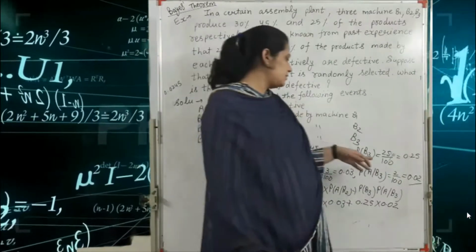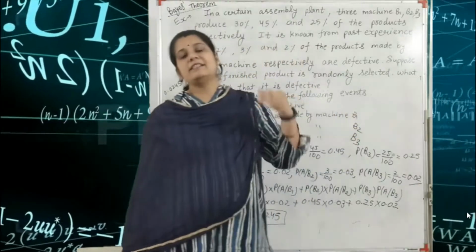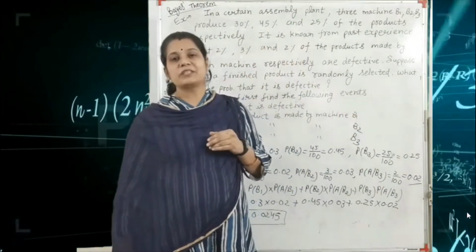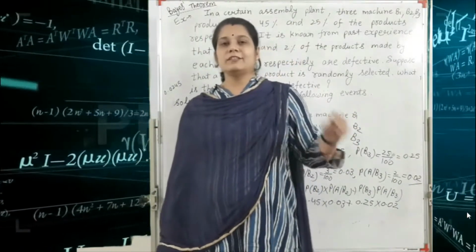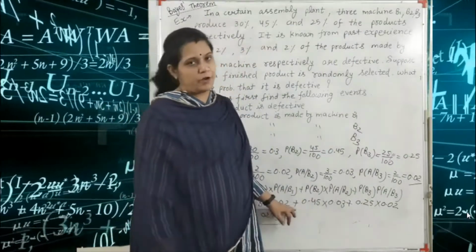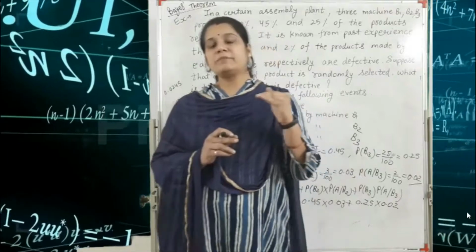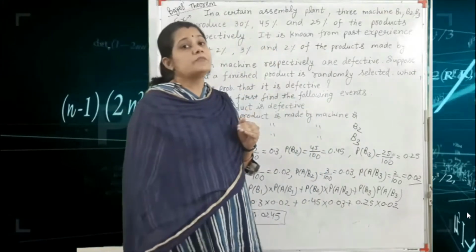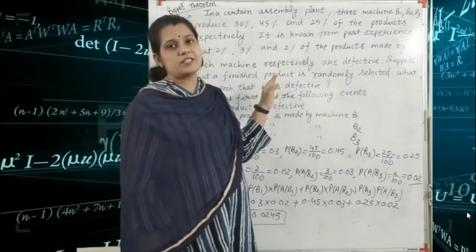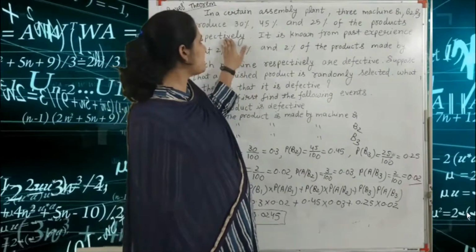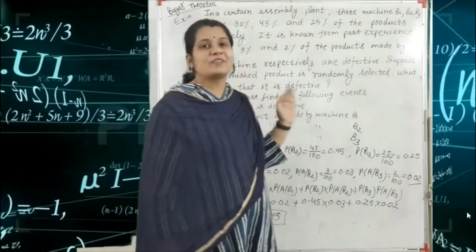If your product is produced by B3, write this and divide by the total probability of defective products. This example is very important because we are given three conditions, and the question depends on the Bayes theorem.